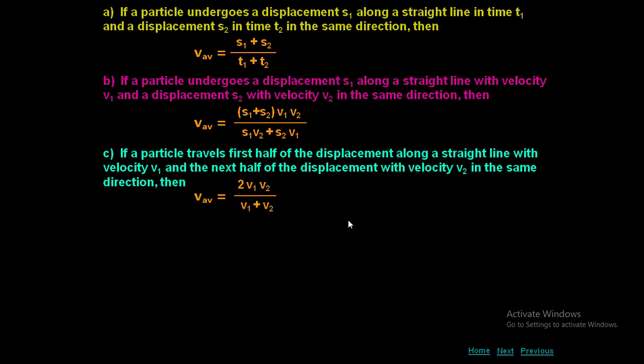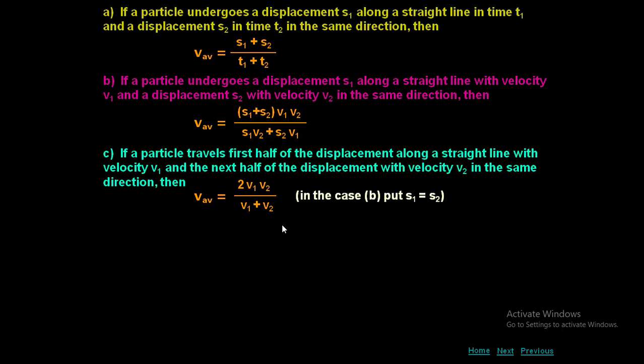It is nothing but 2V1V2 by V1 plus V2. Because in the above expression, if you take both the displacements as the same, that is, here also S, here also S, you are going to keep, then you are going to get this expression. V average is equal to 2V1V2 by V1 plus V2. So one by one, we are going to do the cases.